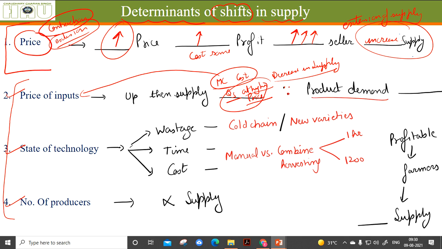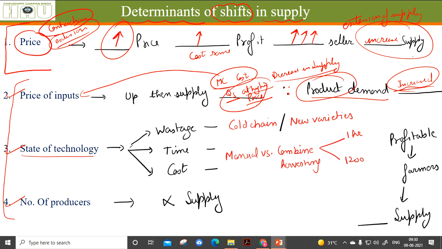More product is demanded now, so more inputs, higher price of inputs. With the higher price of inputs, definitely the price charged for that product is going to increase, and this leads to a decrease in supply.